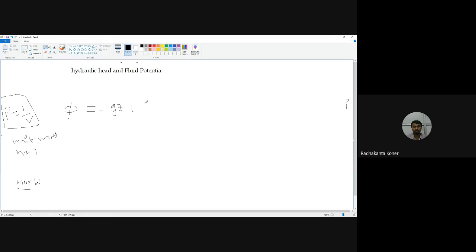So phi is equal to gz plus v square by 2, plus the integral from P0 to P of dP by rho. This is the fundamental equation used everywhere for the fluid potential. Okay, this is fluid potential.